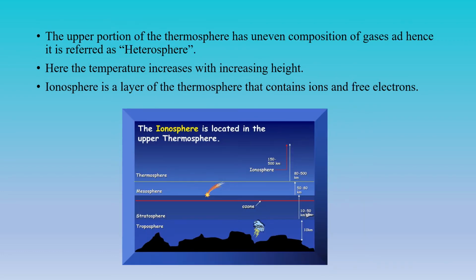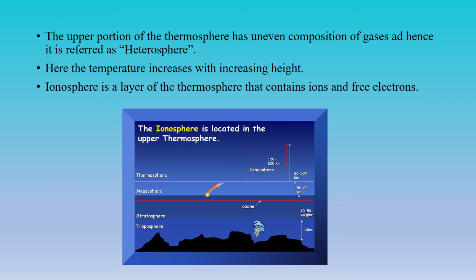The upper portion of the thermosphere has an uneven composition of gases and hence is referred to as the heterosphere. Here the temperature increases with increasing height. The ionosphere is a layer of the thermosphere that contains ions and free electrons.